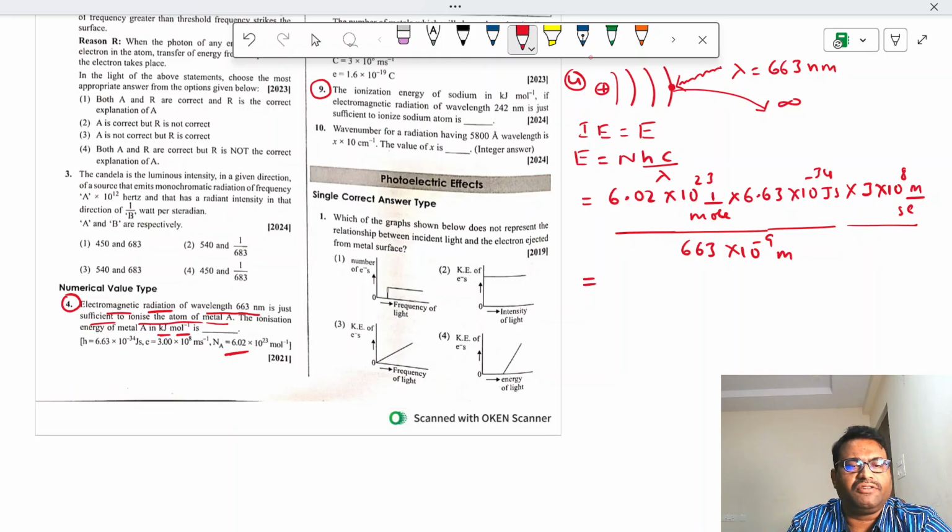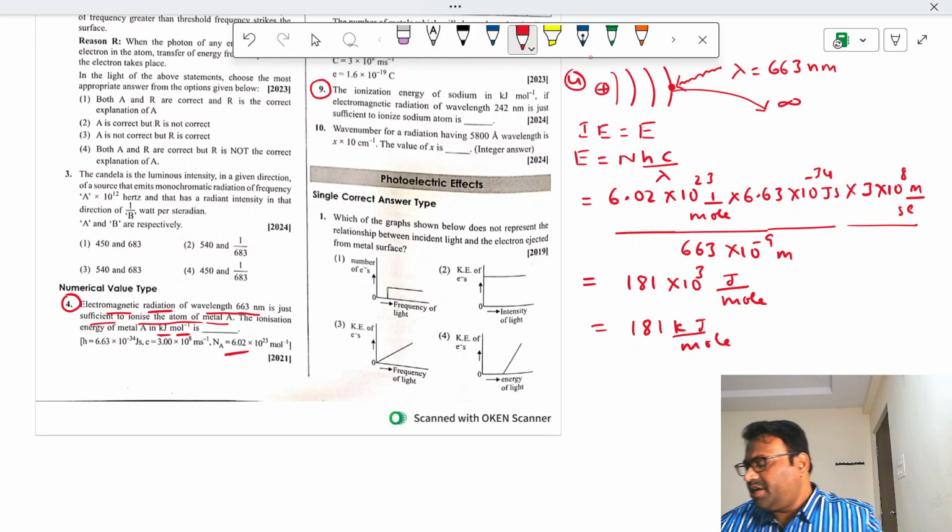So what answer will you get? We'll get 181 into 10 power 3 joule per mole. So if we convert it into kilojoule, 181 kilojoule per mole, right? So that's the answer.